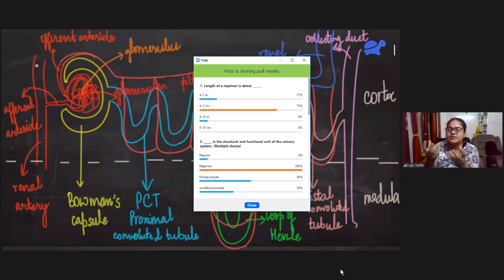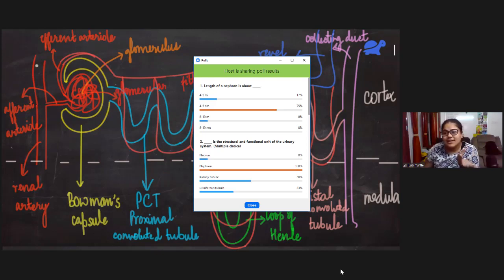Suppose you take some sandy water and put it on a filter paper. Whatever liquid comes down in the beaker after removing solid waste will be known as the filtrate. So what is glomerular filtrate? Glomerular filtrate is whatever gets filtered from the glomerulus and goes into the tubule.